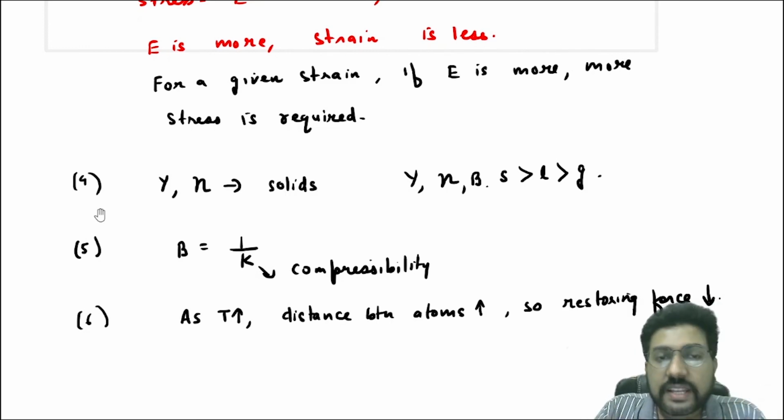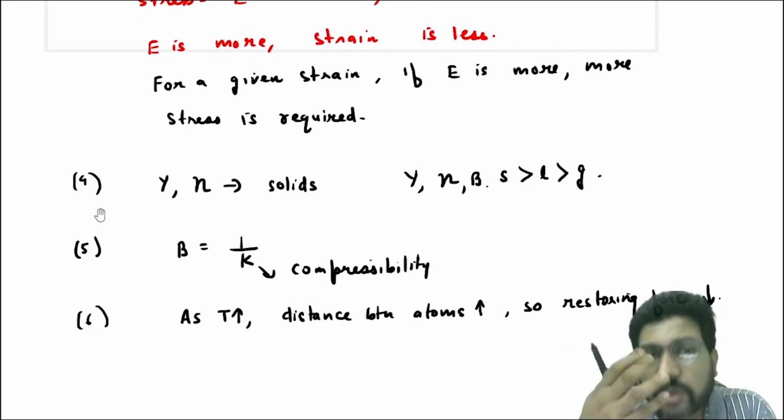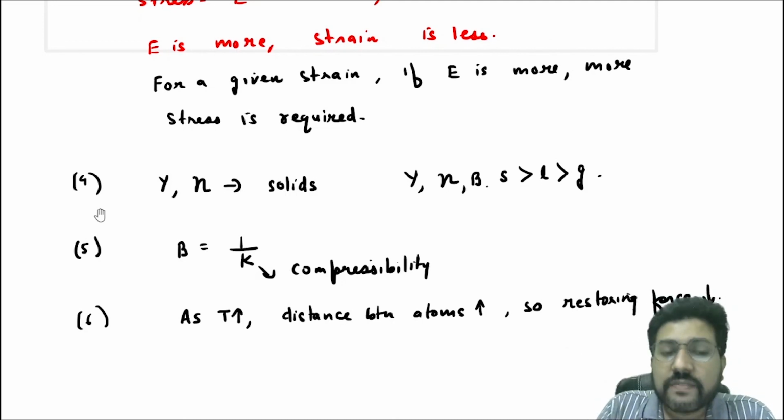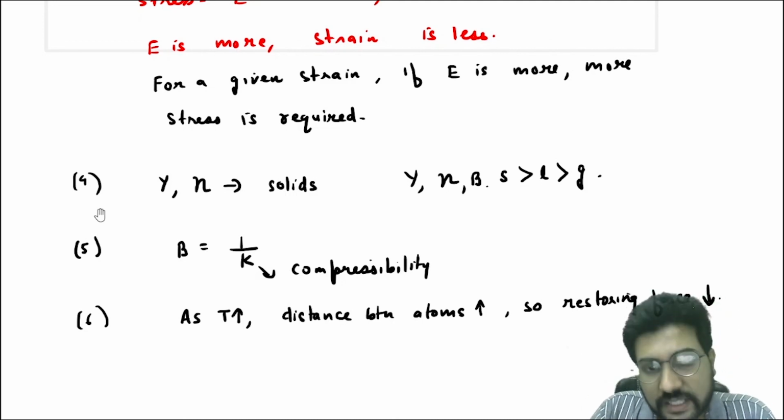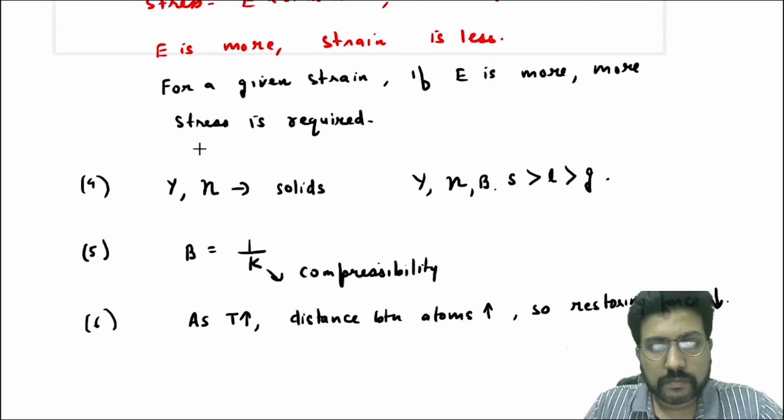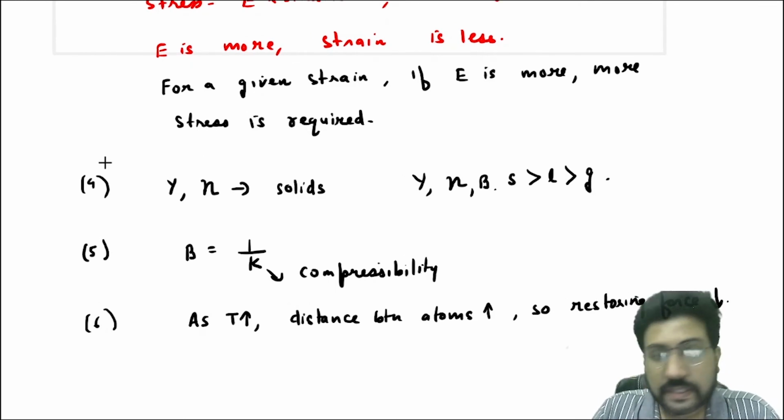As the temperature increases, the distance between atoms increases. We know that. So the restoring force decreases. So mostly when the temperature is increased, the restoring force decreases. If the restoring force decreases, you will say stress decreases. The stress decreases, so you will say Young's modulus decreases.